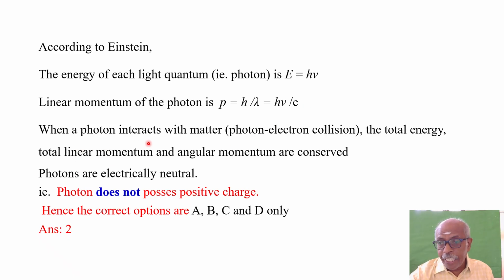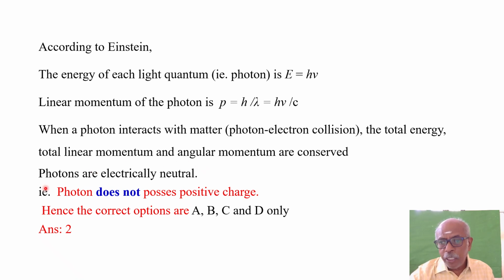When a photon interacts with matter, that is photon-electron collision, the total energy, total linear momentum and angular momentum are conserved. It means what? They remain constant during the entire process. So statement C is also right.